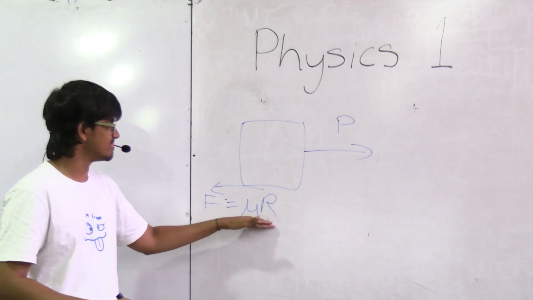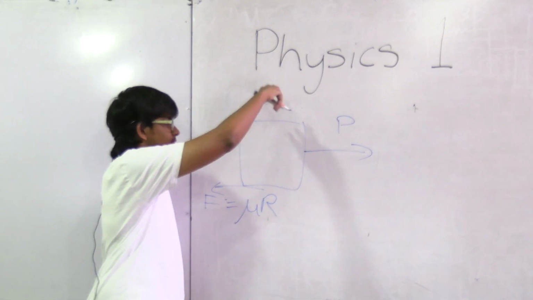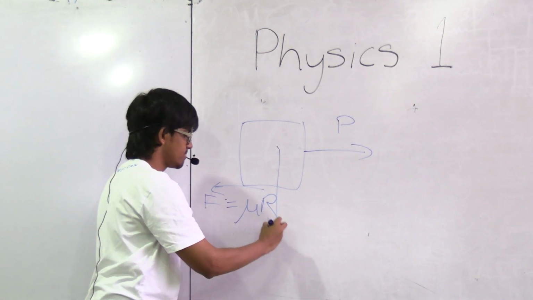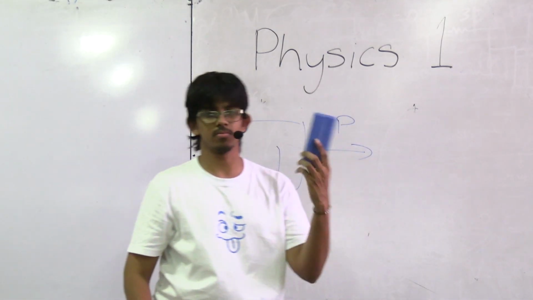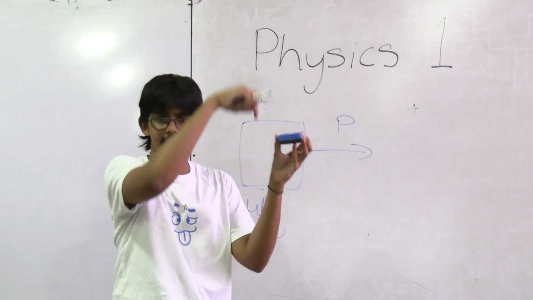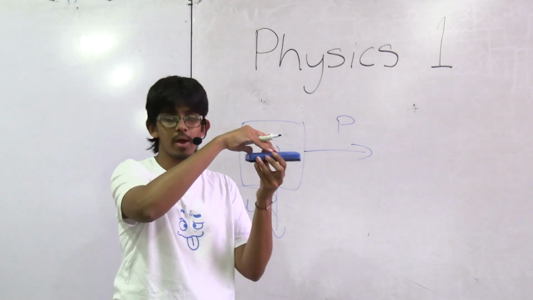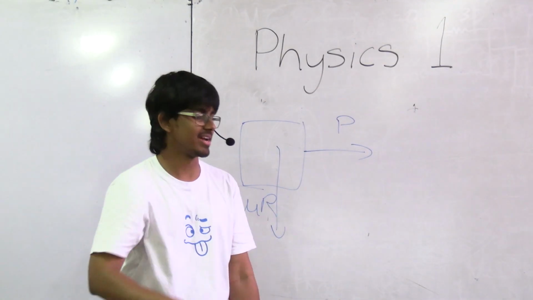Basically, what this R is, is the force acting downwards by the weight, right? Because anything, like just this eraser, for example, has a weight acting down. When I throw it up in there, it comes down because the weight acts down, right?